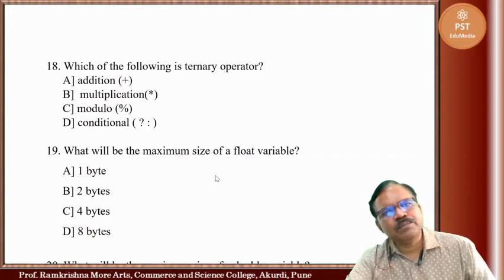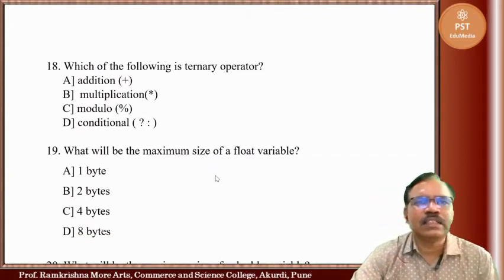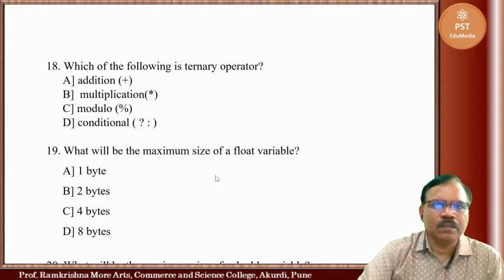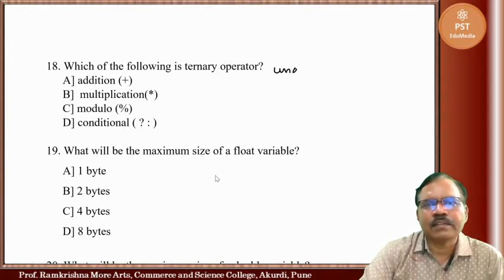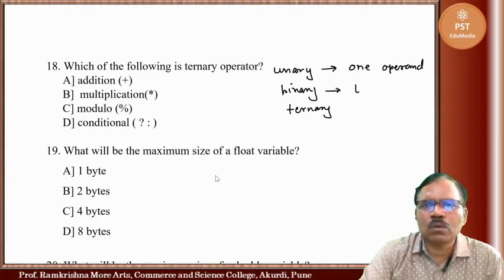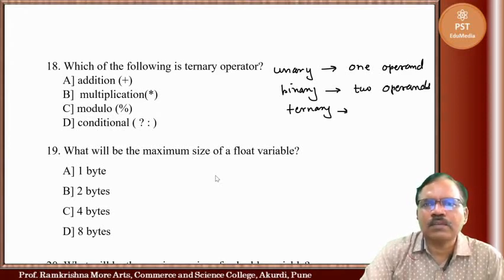Which of the following is ternary operator? We have unary operator, binary operator and ternary operator. In unary operator we have one operand, here we have two operands, and here we have three operands.